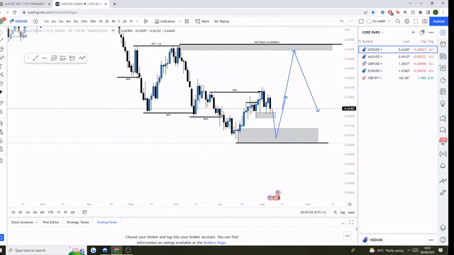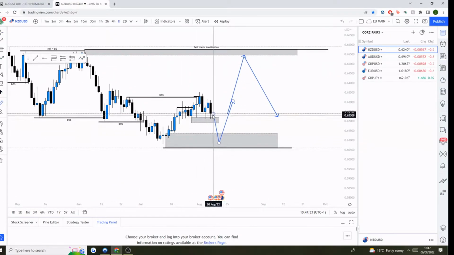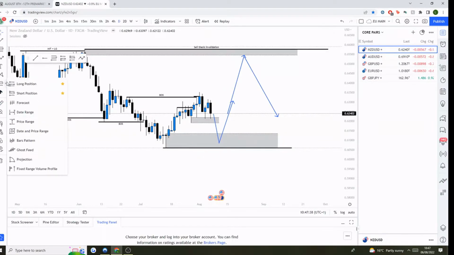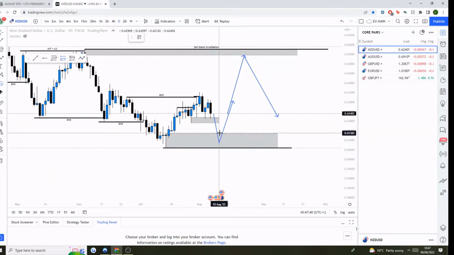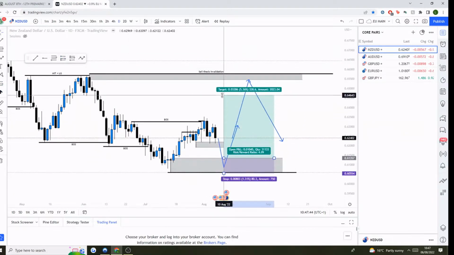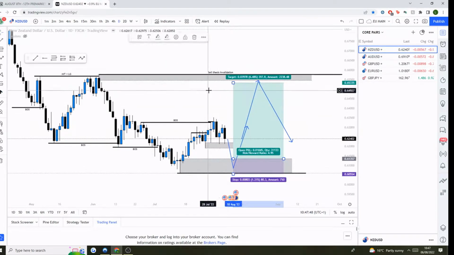So on NZDUSD, on the daily perspective, it's essentially a case of waiting to see if we can get down here, and then when we get down here, I think it's going to make sense for us to look for buys following that reaction from this area. And then with those buys, we can look to target somewhere up here in this range towards this order block.